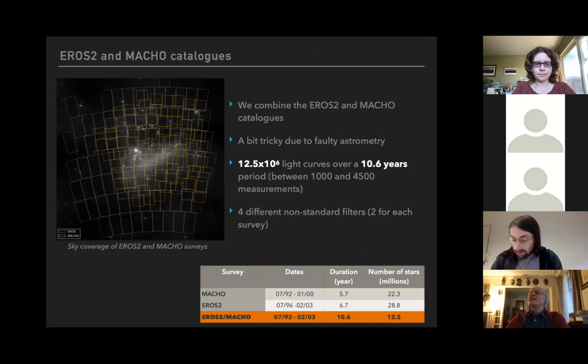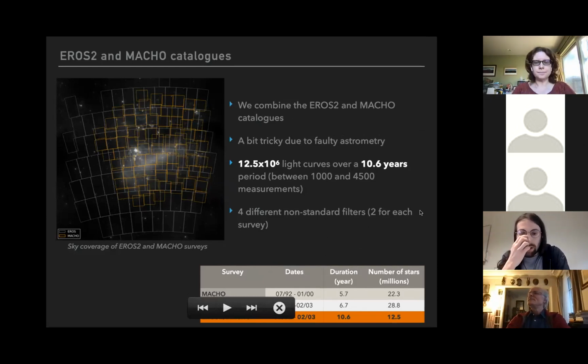So I used the EROS and MACHO data. Here is the sky coverage of the two experiments, MACHO in orange and EROS in gray. MACHO had a bit smaller field, but they were looking for fainter stars.